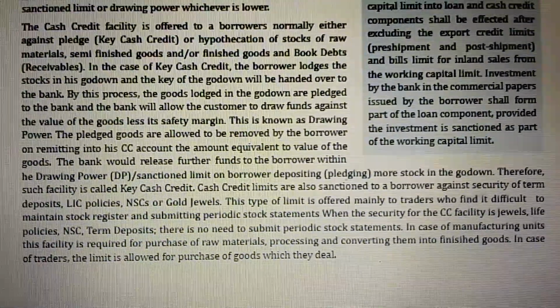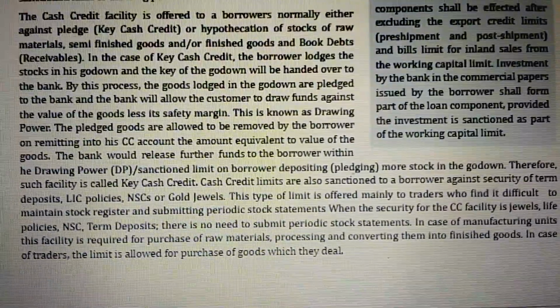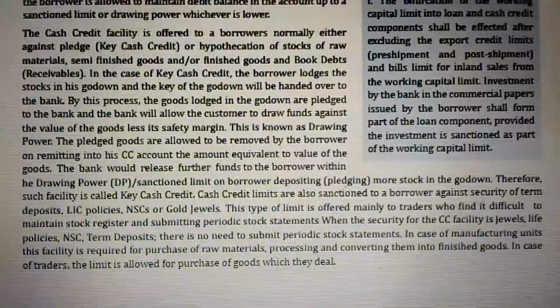In the case of manufacturing units, the facility is required for the purchase of raw materials, processing, and converting them into finished goods. In the case of traders, the limit is allowed for the purchase of the goods in which they deal.